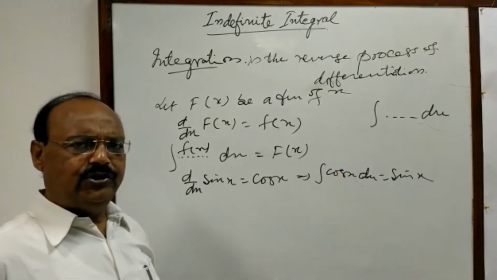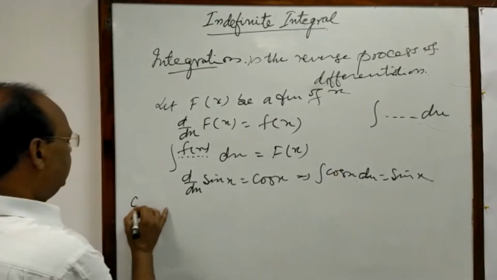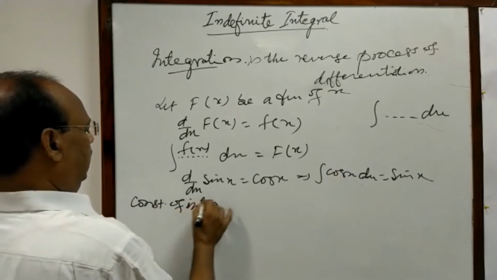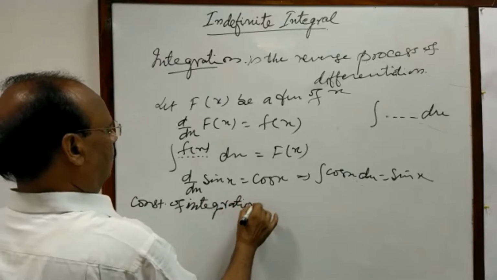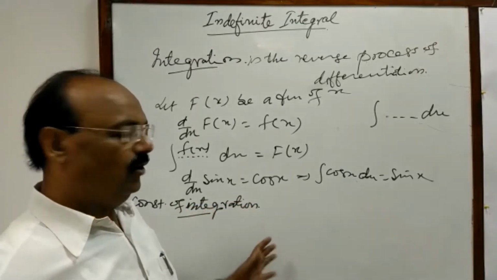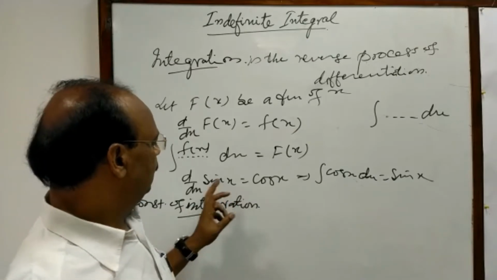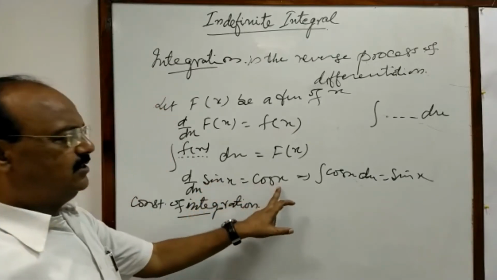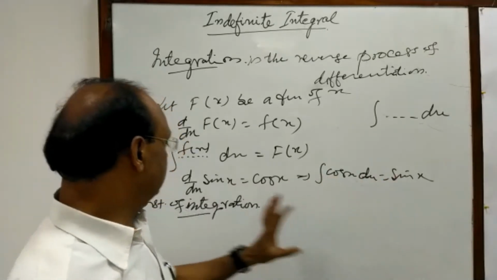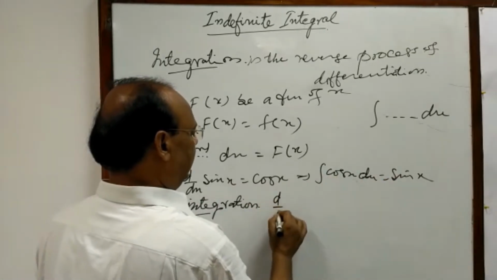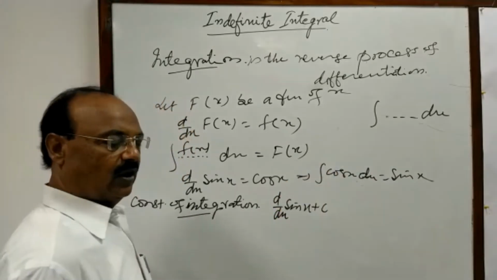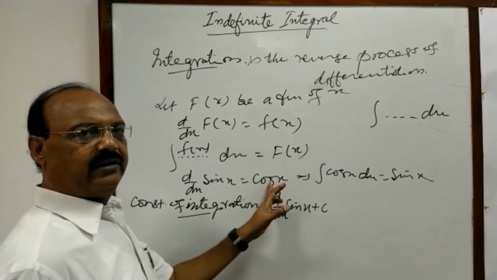Now we are going to introduce a term which is known as the constant of integration. How can we introduce it? You see here, d/dx of sin x is cos x, so the integral of cos x is sin x, clear. But when you find the derivative of sin x plus c, here also you find the same derivative.